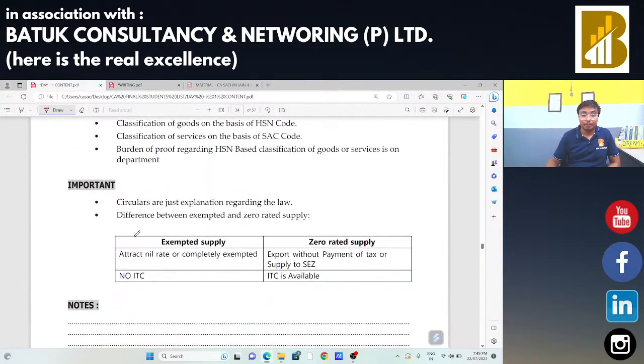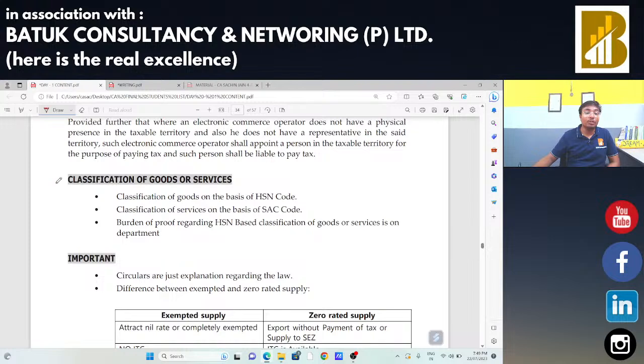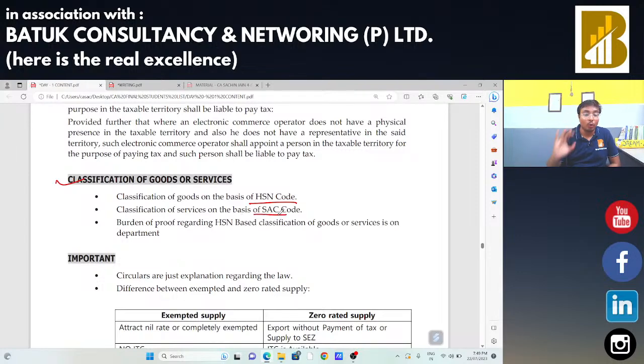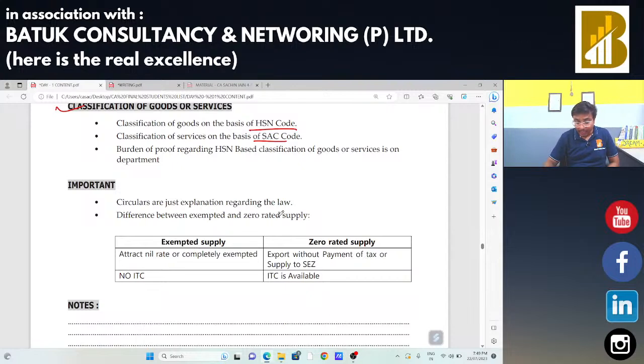Okay, now classification of goods: there is classification of goods on the basis of HSN code, and classification of services on the basis of service accounting code. Now you must have heard the word, for those who are doing it for the first time, and for all those who have already done the regular batch, the information is there, circulars. What is the difference between circular and notifications?